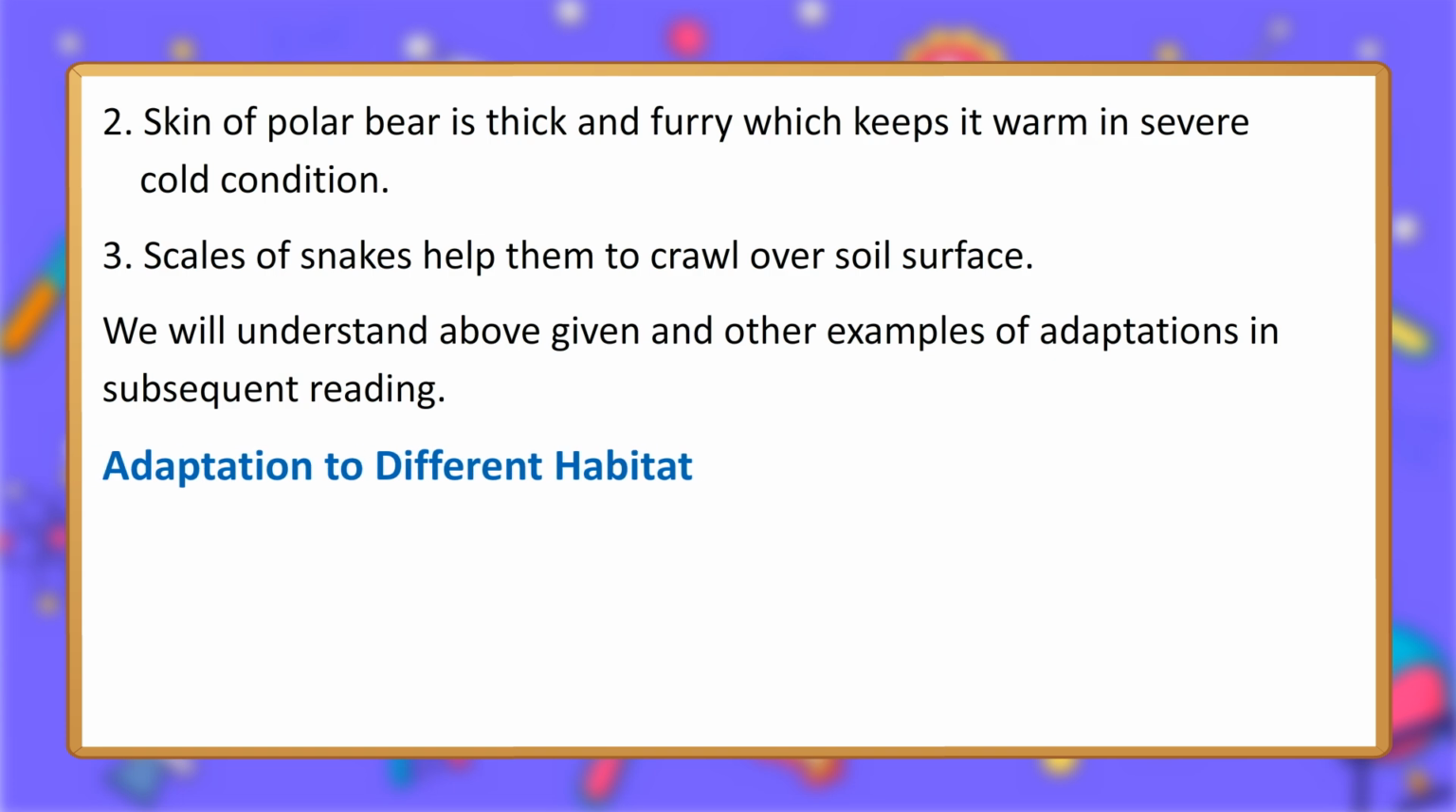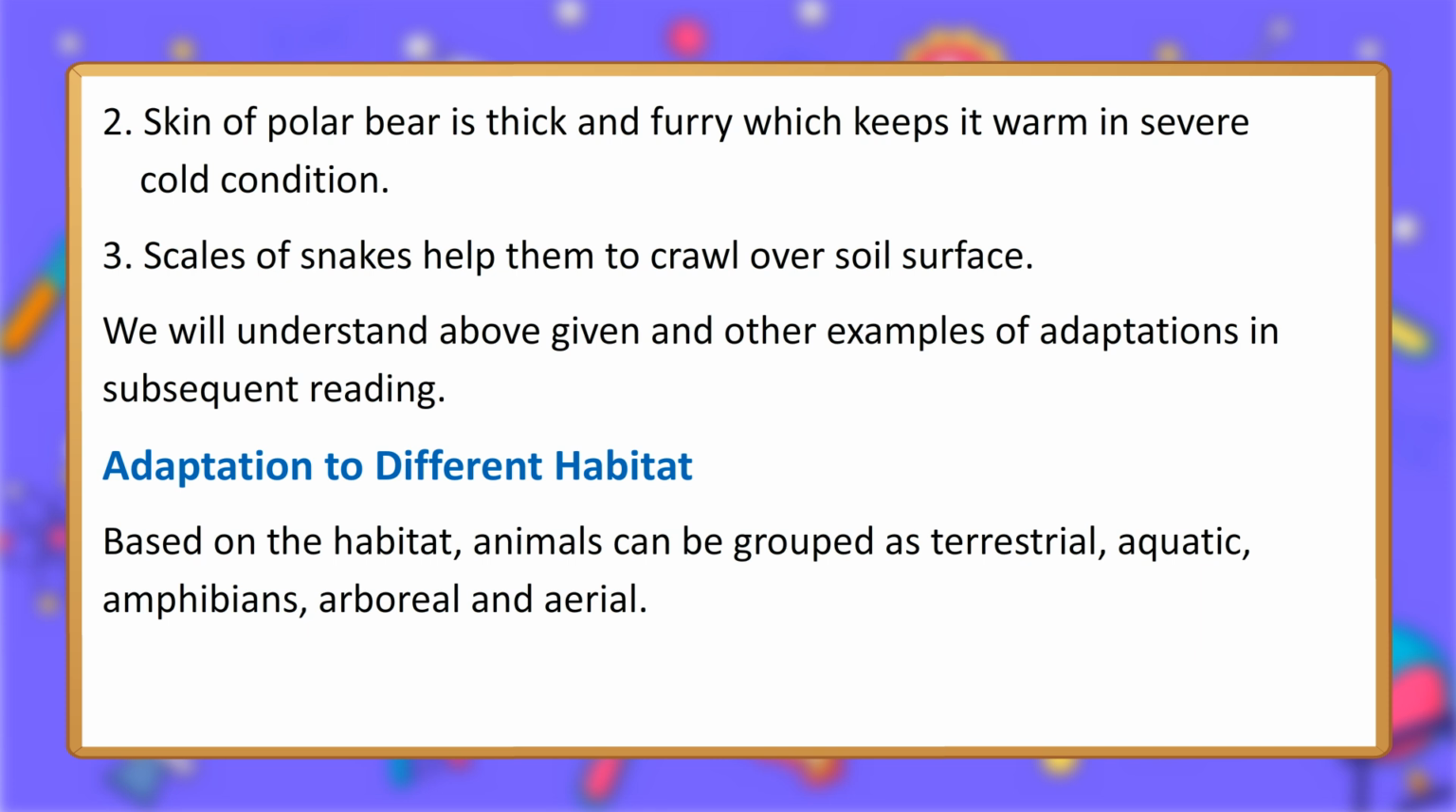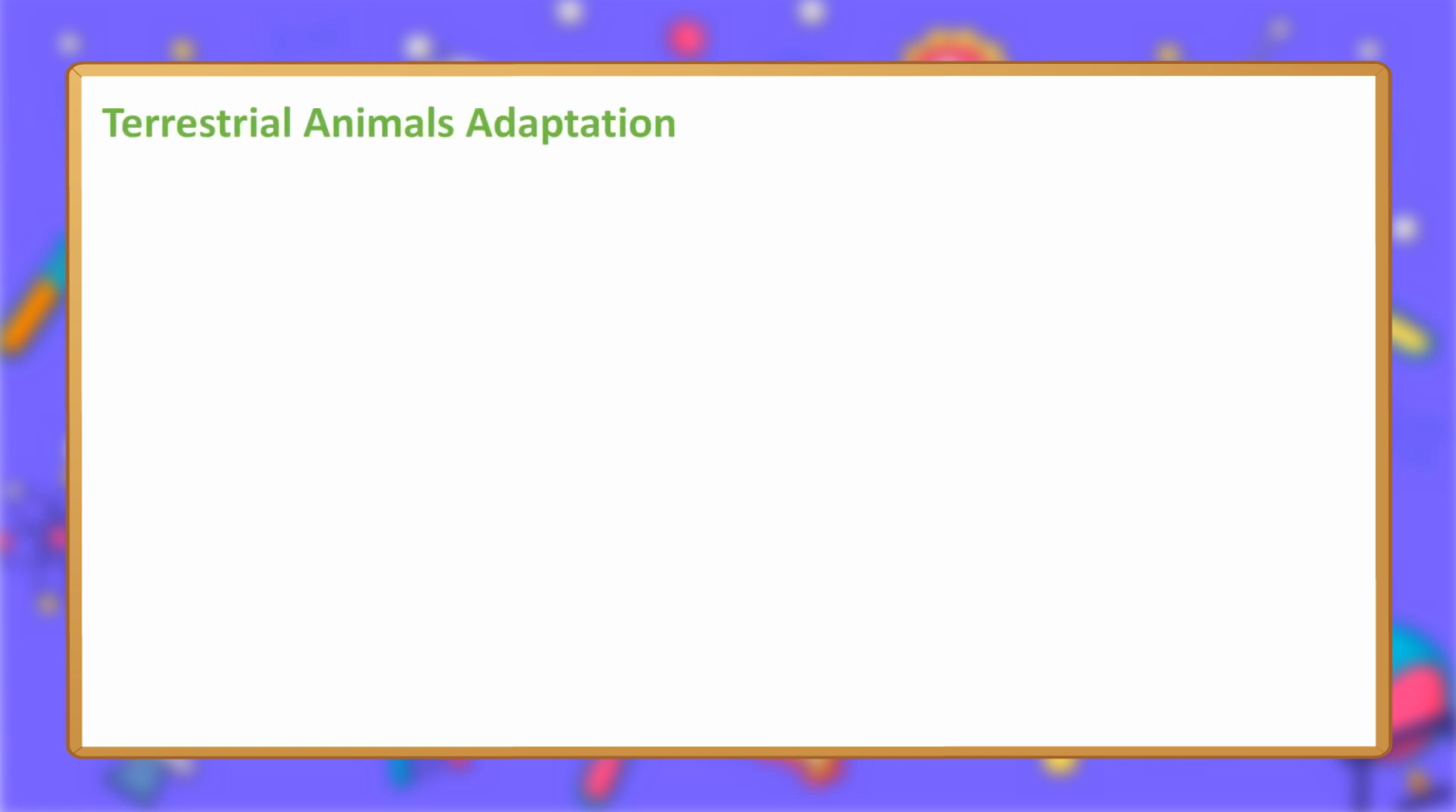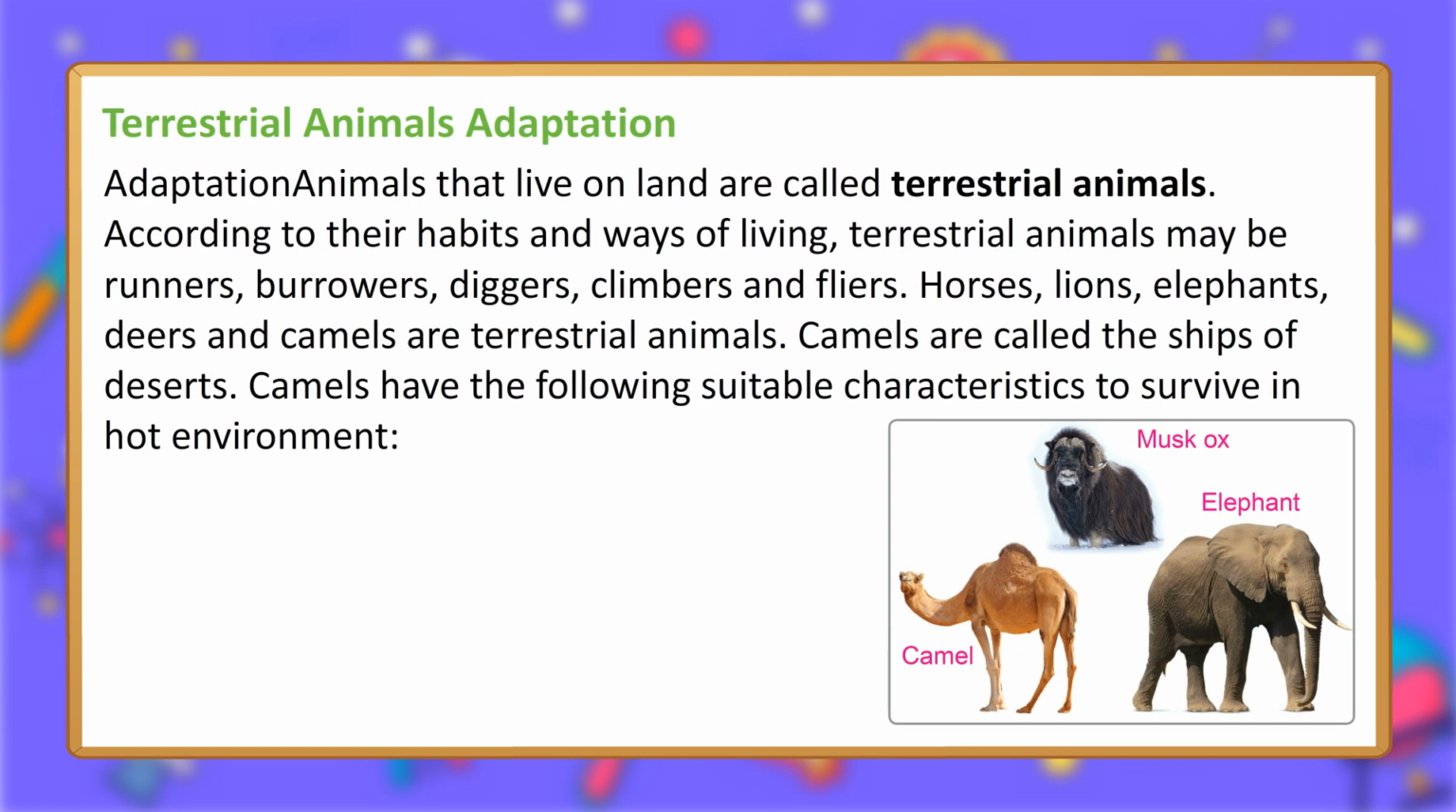Adaptation to different habitat. Based on the habitat, animals can be grouped as terrestrial, aquatic, amphibians, arboreal and aerial. Terrestrial animals adaptation. Animals that live on land are called terrestrial animals. According to their habits and ways of living, terrestrial animals may be runners, burrowers, diggers, climbers and flyers. Horses, lions, elephants, deer and camels are terrestrial animals.